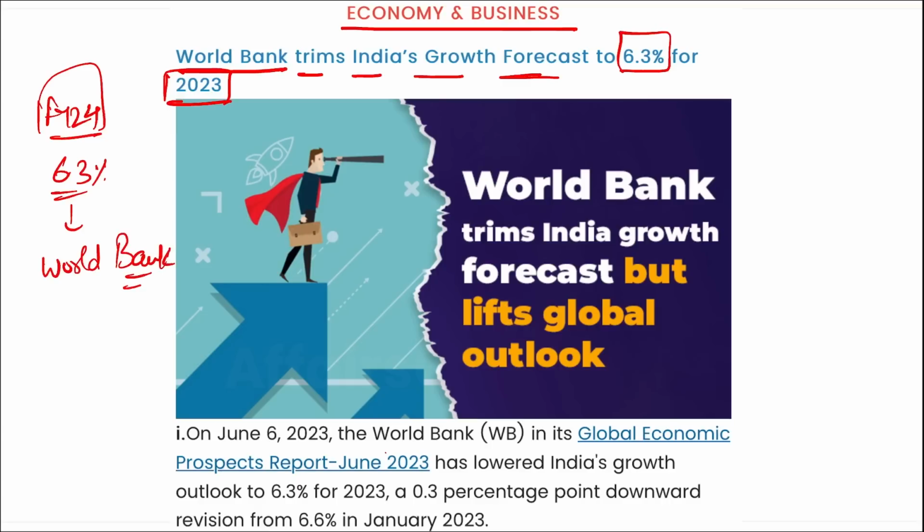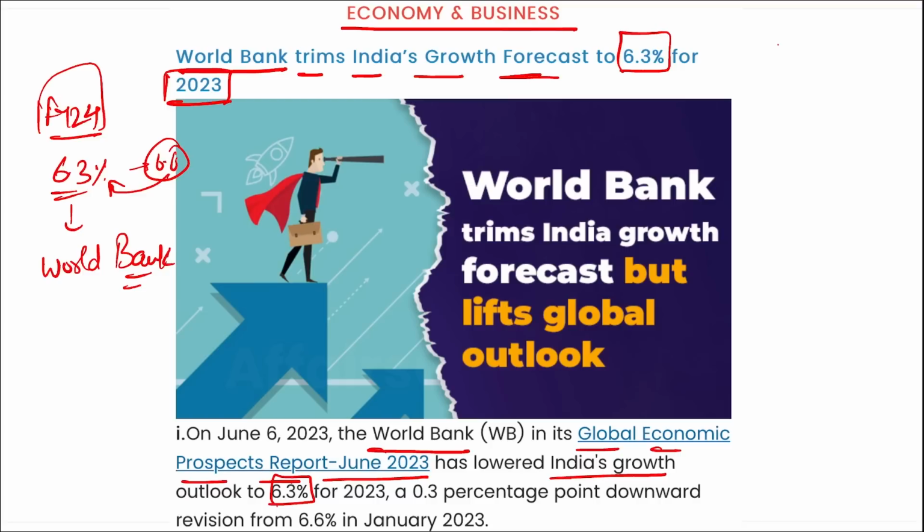Right? So the World Bank reported in their Global Economic Prospects report for June 2023 that they have lowered India's growth rate to 6.3%. That was earlier projected to be 6.6%. It has been reduced to 6.3% now. Correct? However, remember, all over the globe, many countries are facing recession, negative GDP growth rate, right? India, however, will remain the fastest growing economy in terms of both aggregated and per capita GDP.